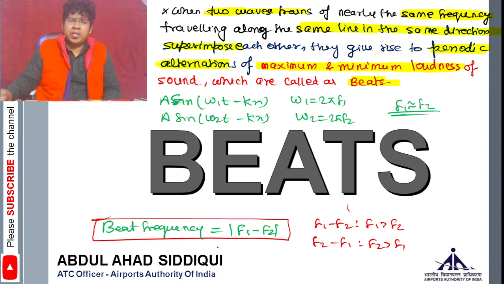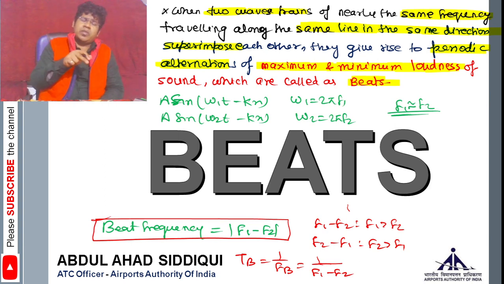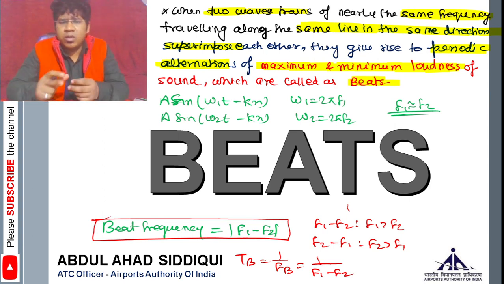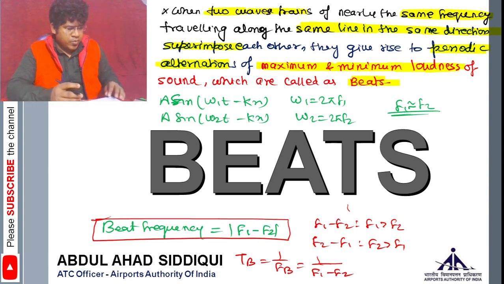Now the beat time period will be 1 upon beat frequency, that is 1 upon f1 minus f2. So you can understand that the greater the beat frequency, the smaller the time interval, and the lesser the beat frequency, the greater the time interval for the beats, right? This is the basic important concept, and now we'll do some questions. There are two important things I'll tell you about beats before starting the question.